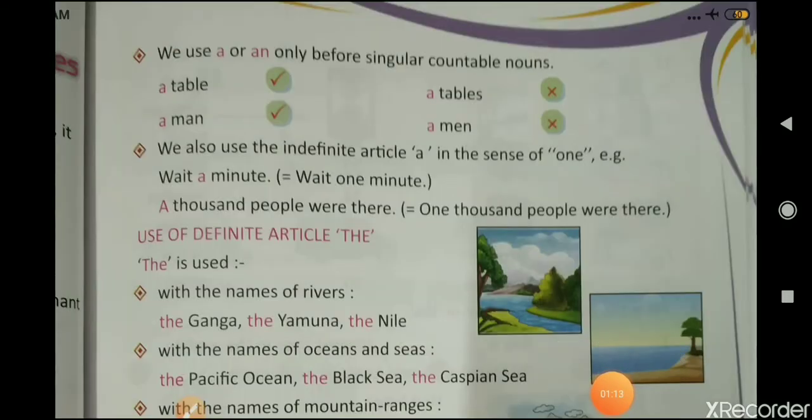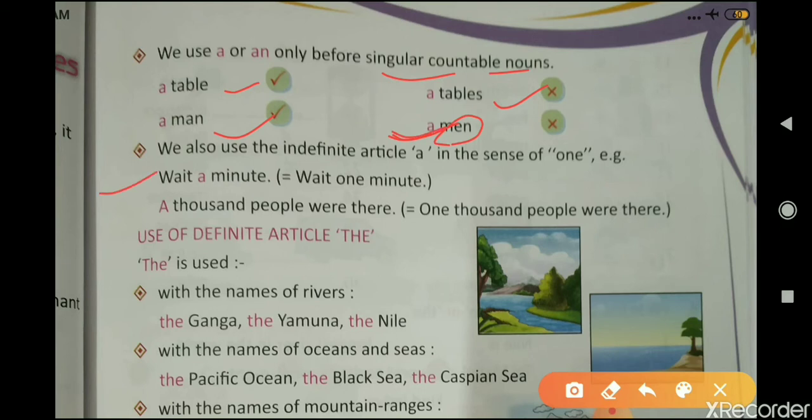Now we use a or an only before singular countable nouns, those nouns that are singular and countable. For example, a table, we never use a tables. A man, and we never use a men, because this is the plural form. Next, we also use the indefinite article a in the sense of one. For example, wait a minute means wait for one minute. So a is used in the sense of one. A thousand people were there means that 1,000 people were there.